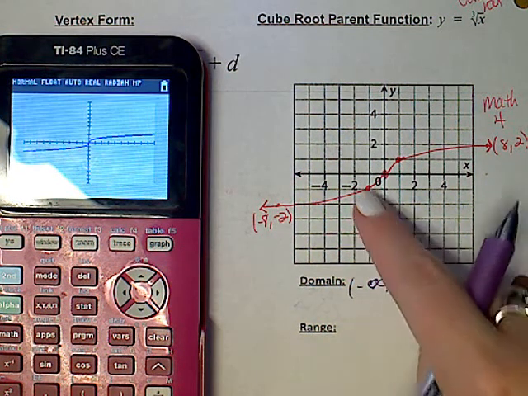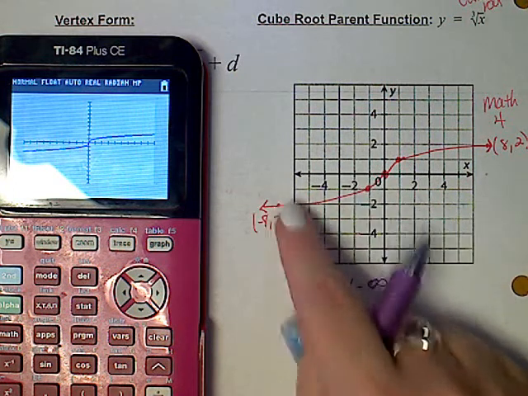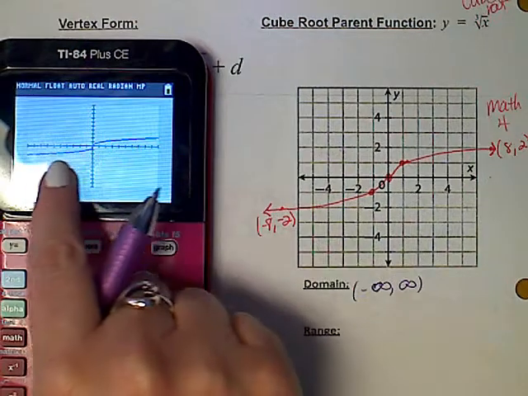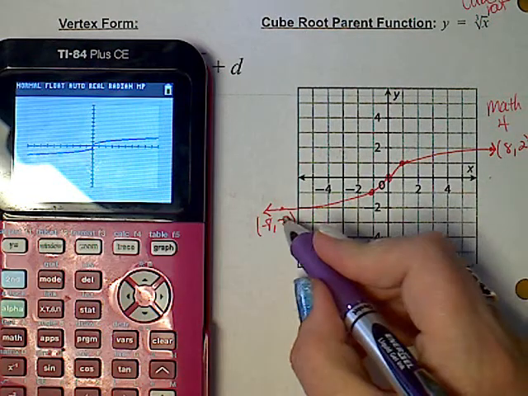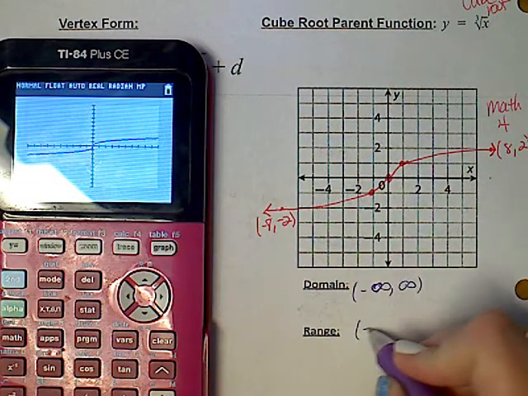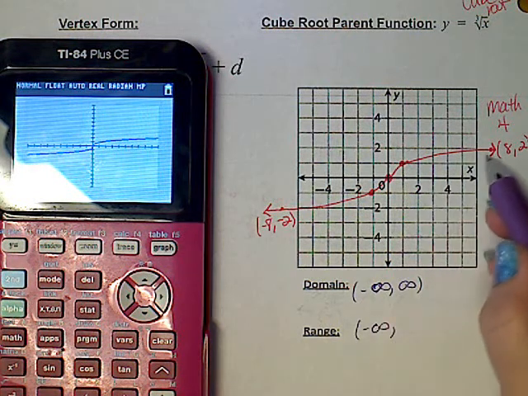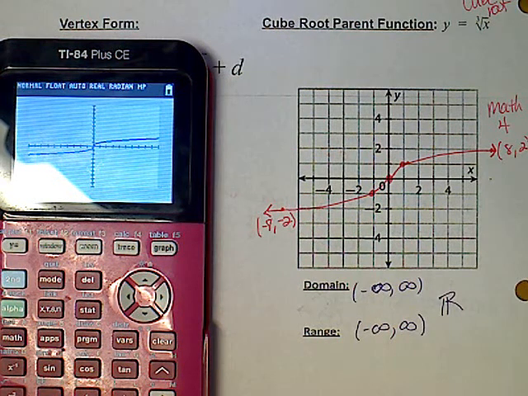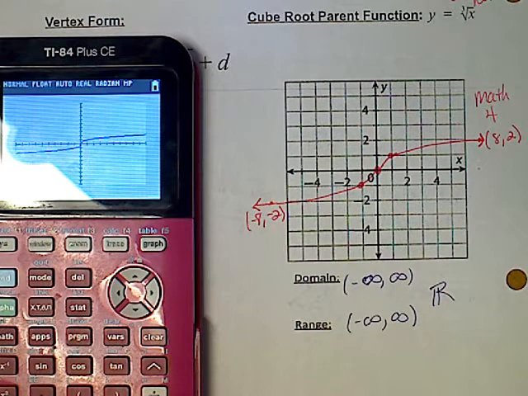The range from the bottom, some students think it stops right here. It doesn't. It keeps coming down slowly. You can see it here. It's coming down slowly, and it's never going to stop doing that. So I'm coming from negative infinity, and I'm headed up slowly to positive infinity. Again, I'm at all real numbers for a domain and range.